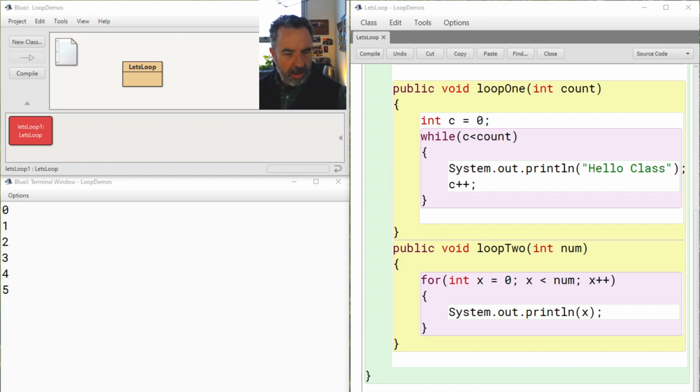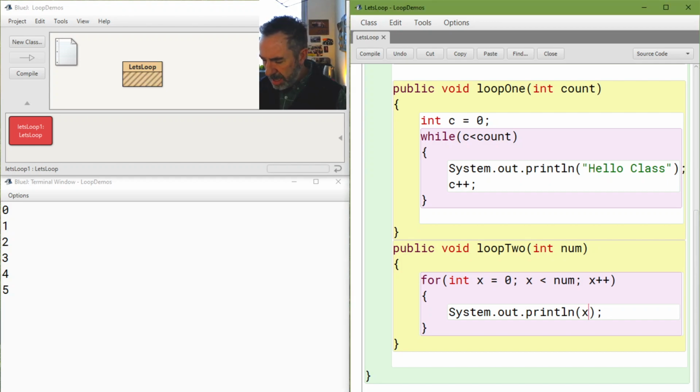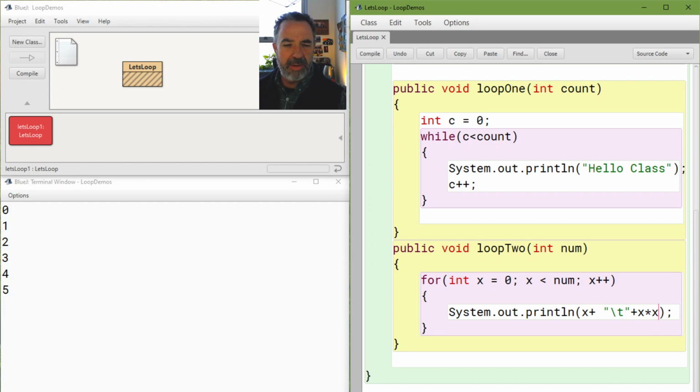So let me just come in here and do this. I'm going to concatenate that with this little string, and this is a funky escape sequence for a tab. So it's that \t, close that off, and then plus, and I'm just going to go x times x. I could do math.pow and then x comma 2. But this should give me the numbers, and then next to it, it should give me the square of those numbers. So let's go ahead and do the same thing.